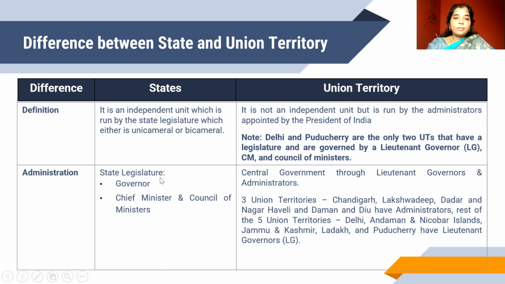Now, in terms of administration, the states have a state legislature comprised of Governor, Chief Minister, and Council of Ministers. In the case of Union Territory, they are administered through the Lieutenant Governor and administrators. 3 Union Territories, namely Chandigarh, Lakshadweep, Dadra and Nagar Haveli, and Daman and Diu, have only administrators, while the rest of the 5 Union Territories have lieutenant governors.